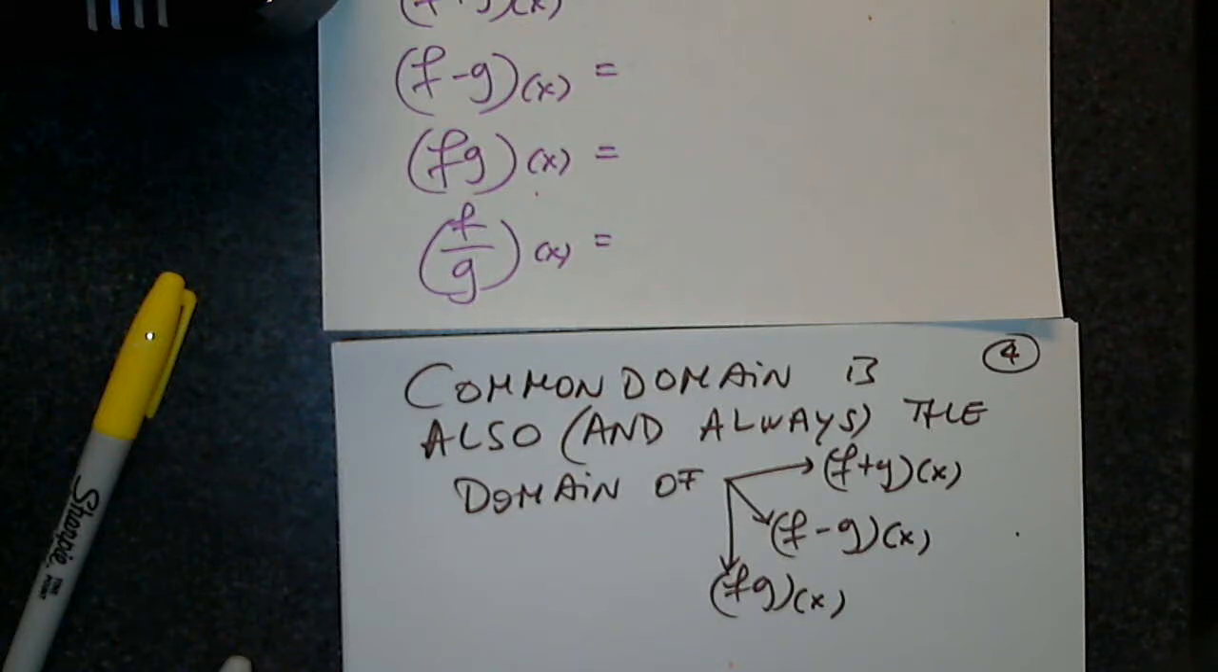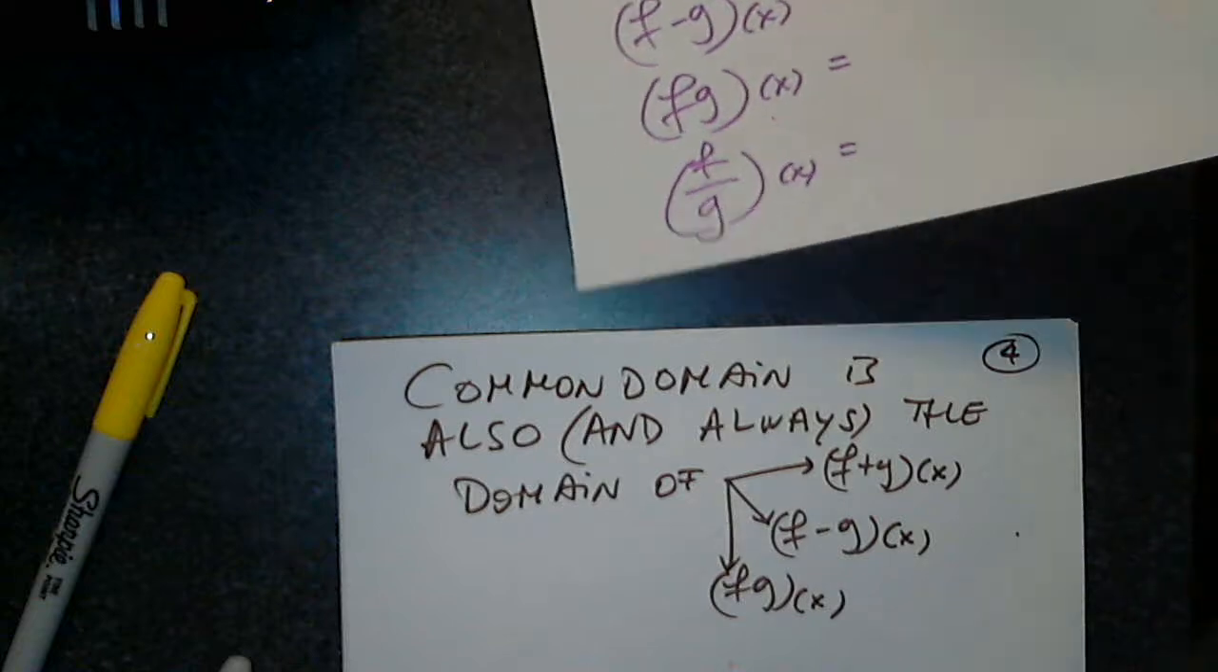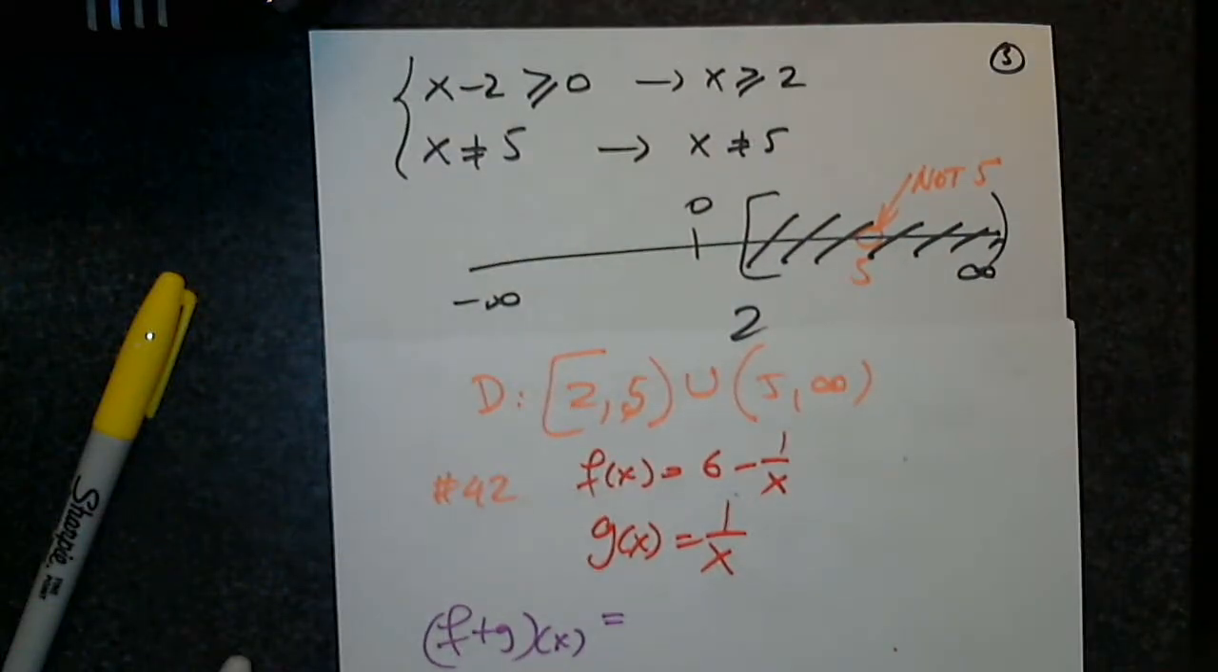And you notice here I did not look at or talk about the ratio. I have no idea what happens with the ratio because of that if. I don't know. But here, once I find the common domain of f and g, that is for sure the domain of the sum, difference, and product. Always. But it may or may not be the domain of the ratio.